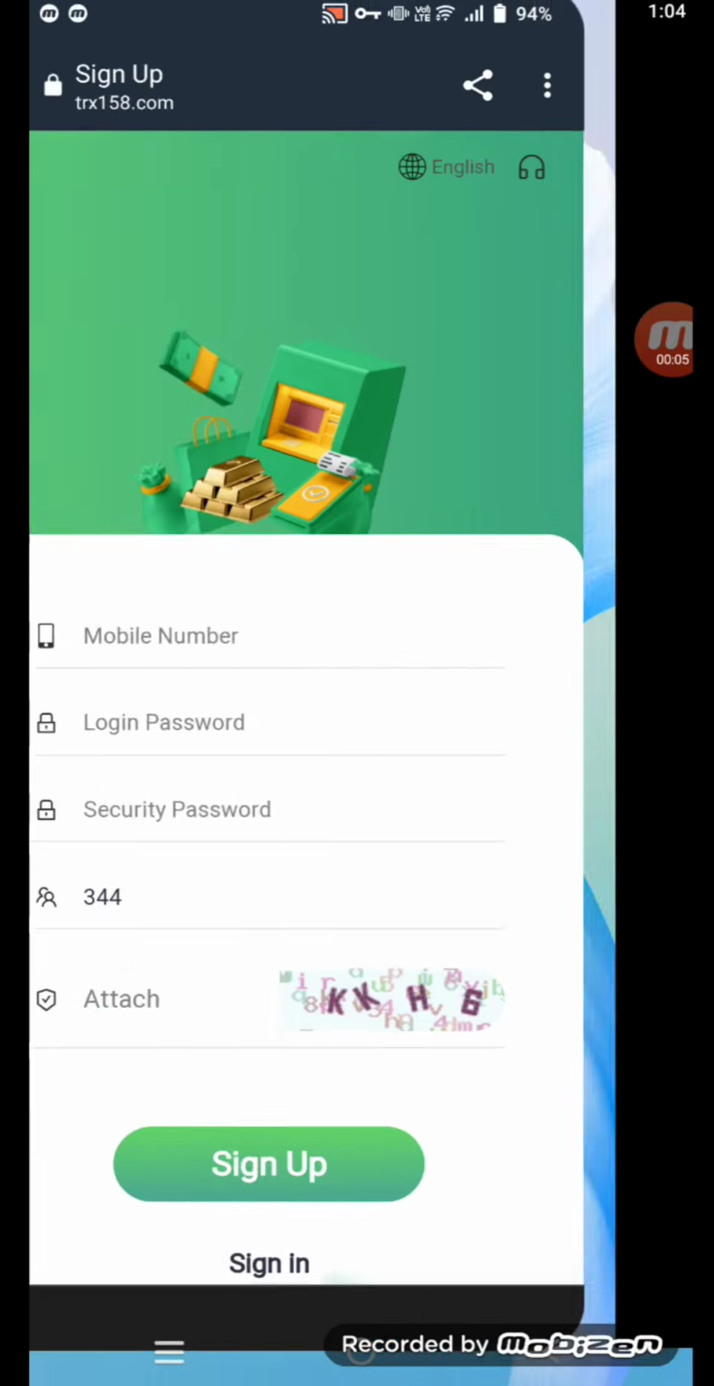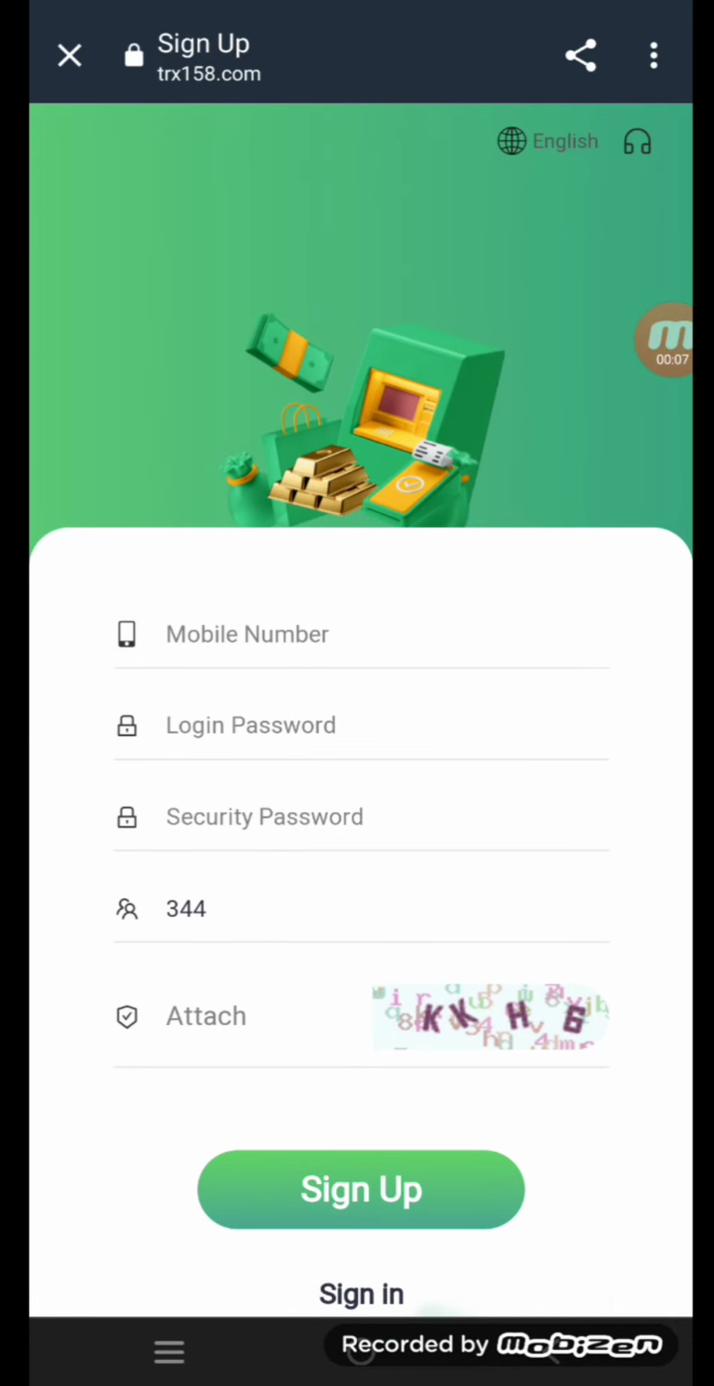I bring a new website for you that's named trx158.com. So friends, I will give the total review about this website. How can you deposit your money? How can you withdraw your money?